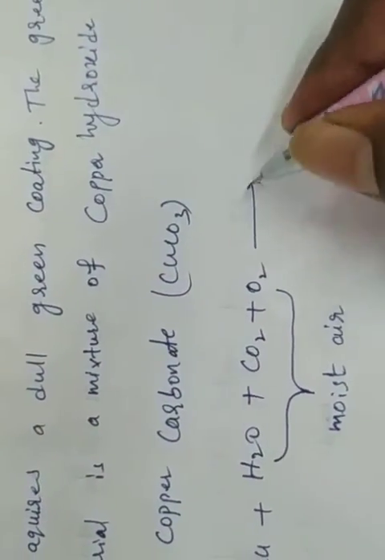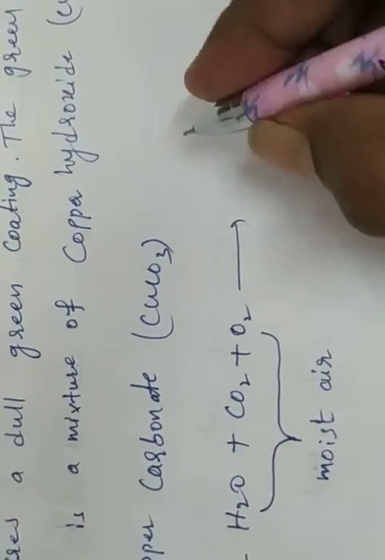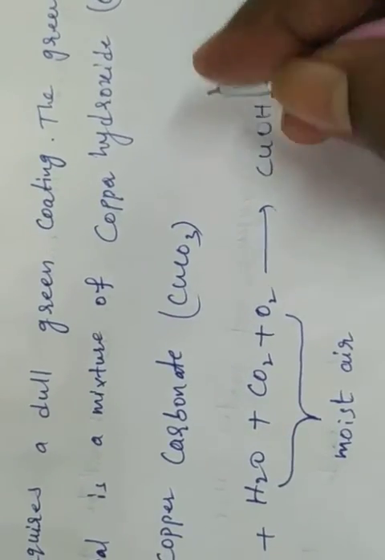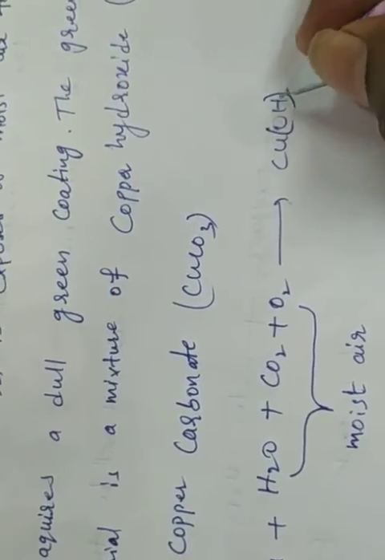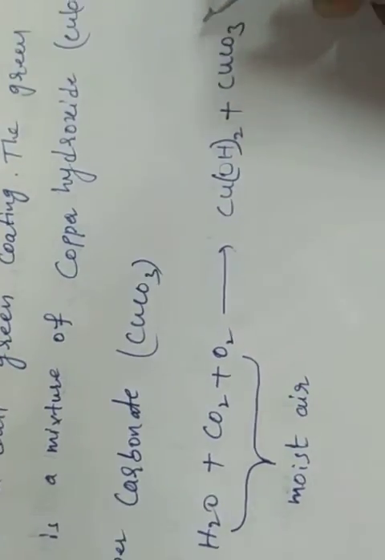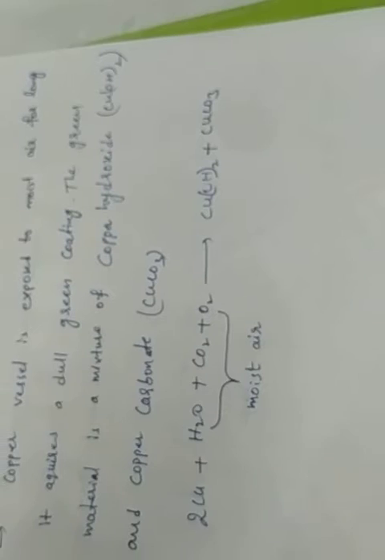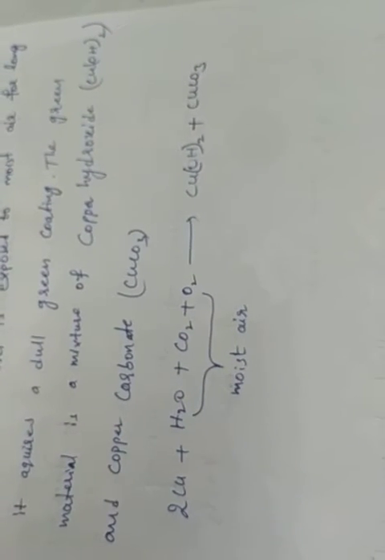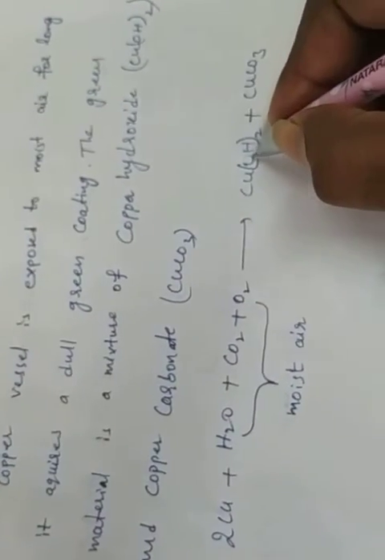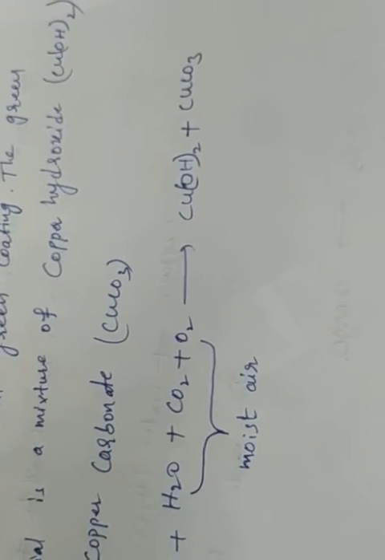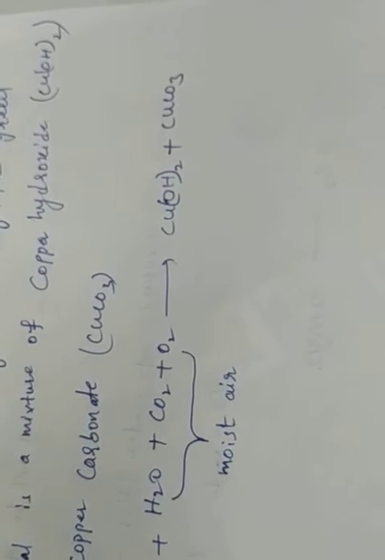To form what? Copper hydroxide and copper carbonate will be formed. Okay, this is the reaction. When copper is exposed to moist air, meaning water, carbon dioxide and oxygen, it forms copper hydroxide and copper carbonate.